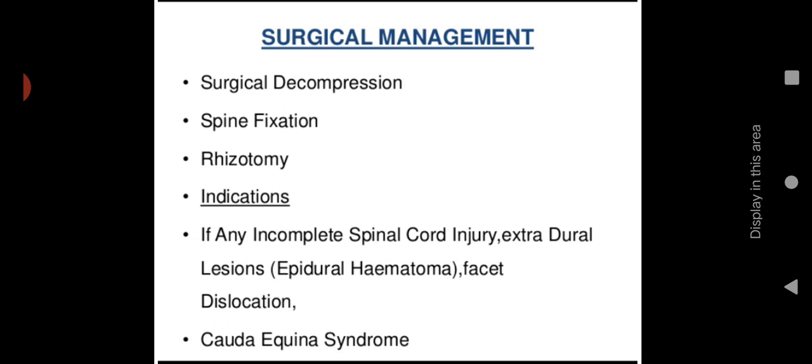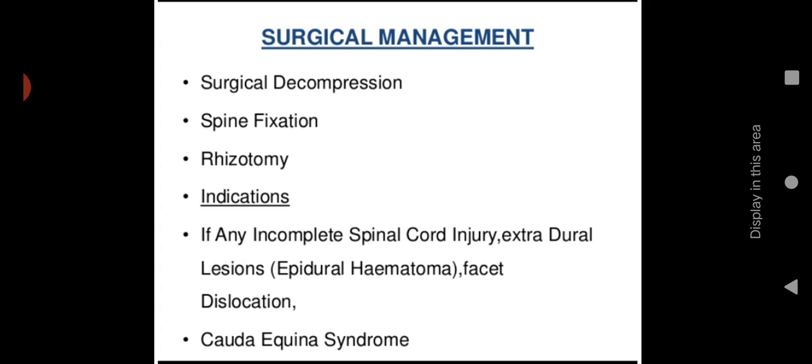Next one is surgical management. In that, mainly surgical decompression. In surgical decompression, the surgeon is removing the fractured or misplaced bone, and they are decompressing the spine. It helps to maintain normal neurological function. Then spine fixation with the help of metals like rods or screws, they are fixing the spine internally. So that is called spine fixation.